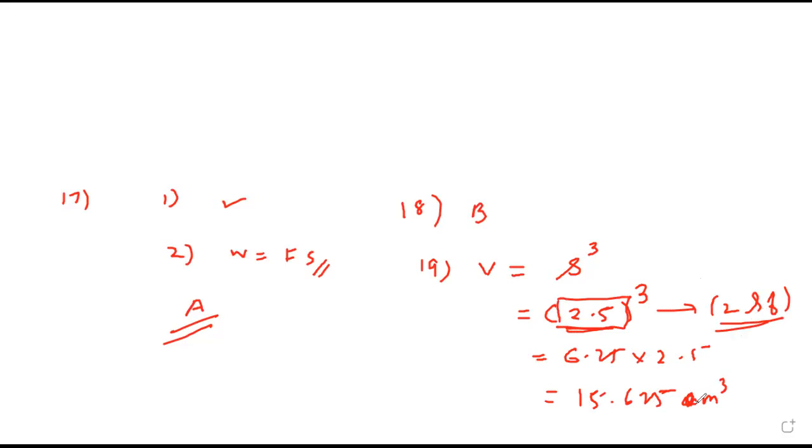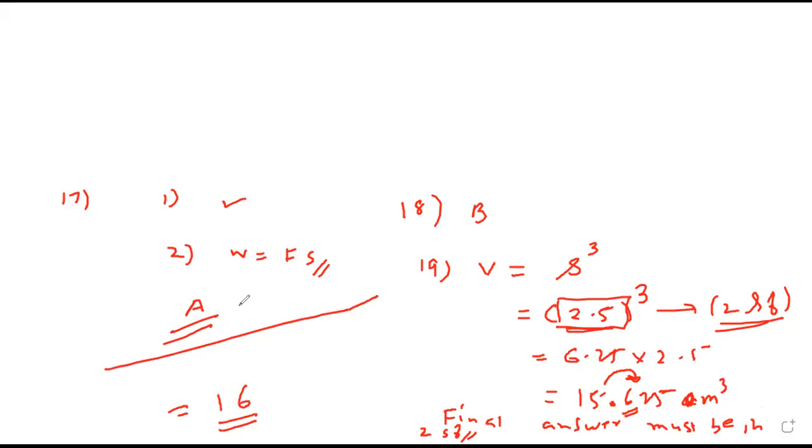So that means the final answer must also be in 2 significant figures. So 15.625 is 5 significant. I want only 2, so I have to see the rounding off. Is it more than 5? That's 6. Yes, sir. So the answer will come 16.